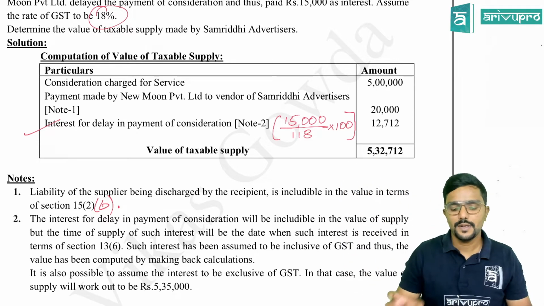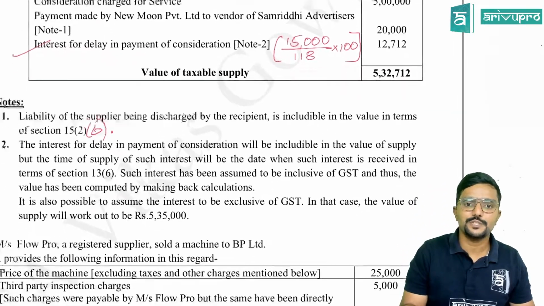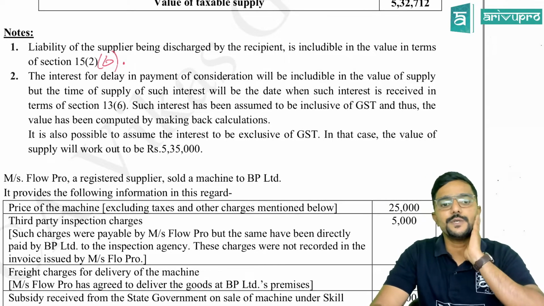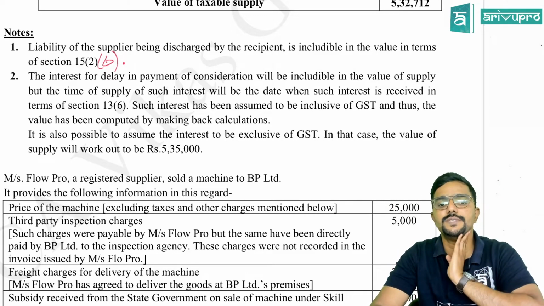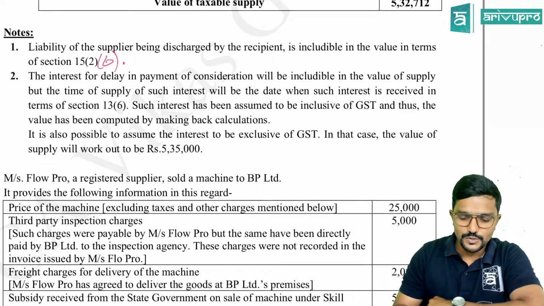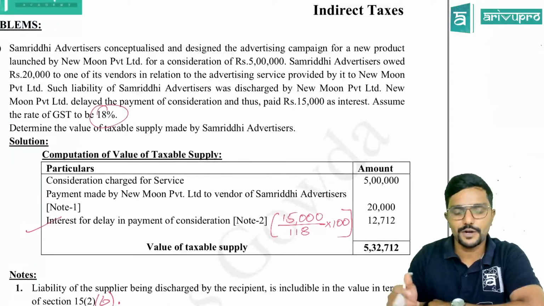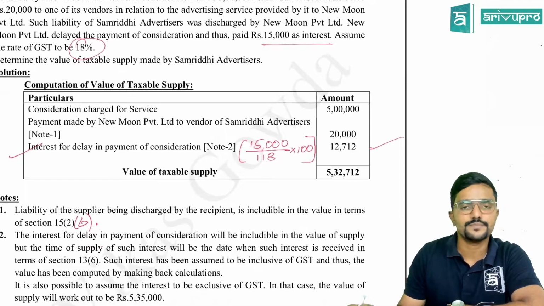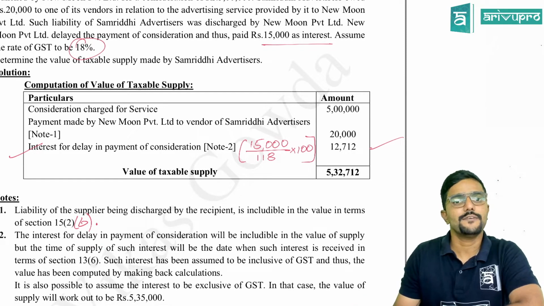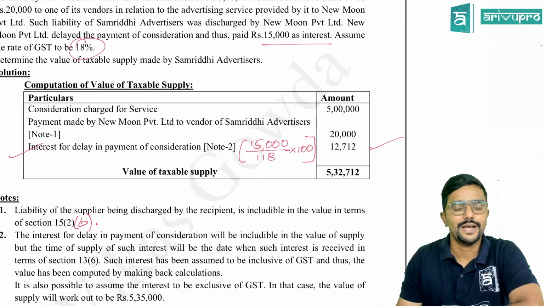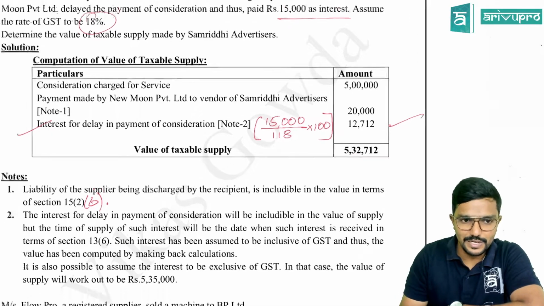Is that clear, guys? But, sir, this interest, can I assume it to be exclusive of GST? Yes, you can do that also. It is also possible to assume the interest to be exclusive of GST. In that case, the value of supply will be 5,35,000. So if you assume 15,000 is exclusive of GST, then you will straight away add 15,000 here, in which case the value of supply would be 5,35,000. So I have given both the angles answer here.